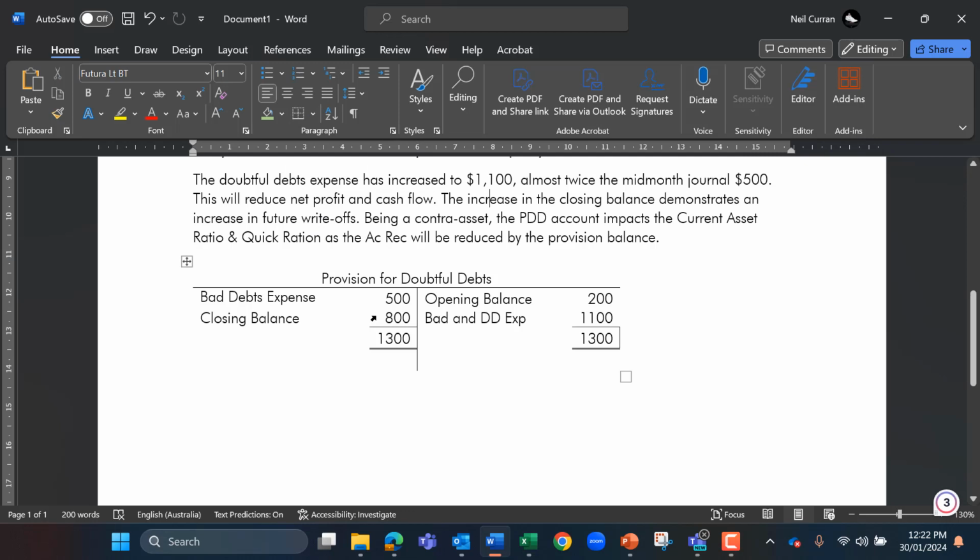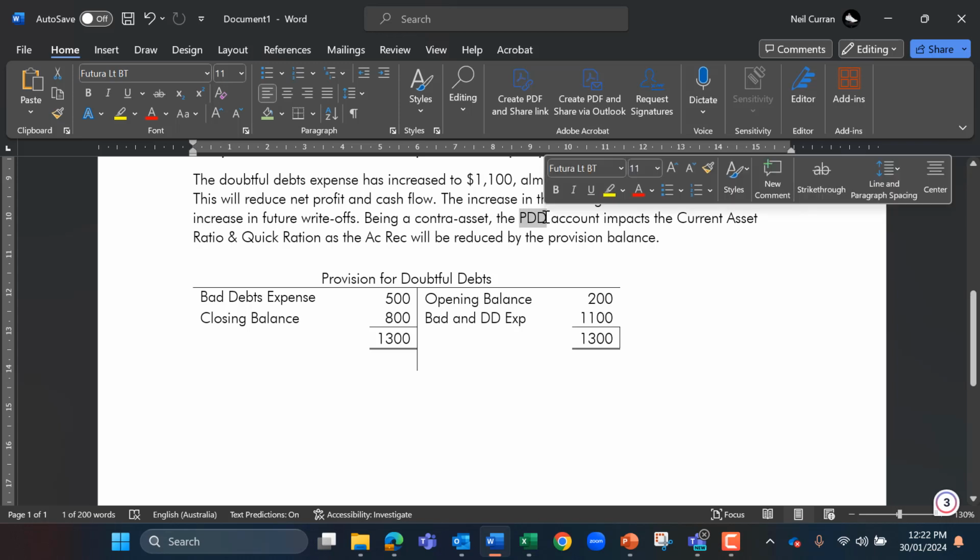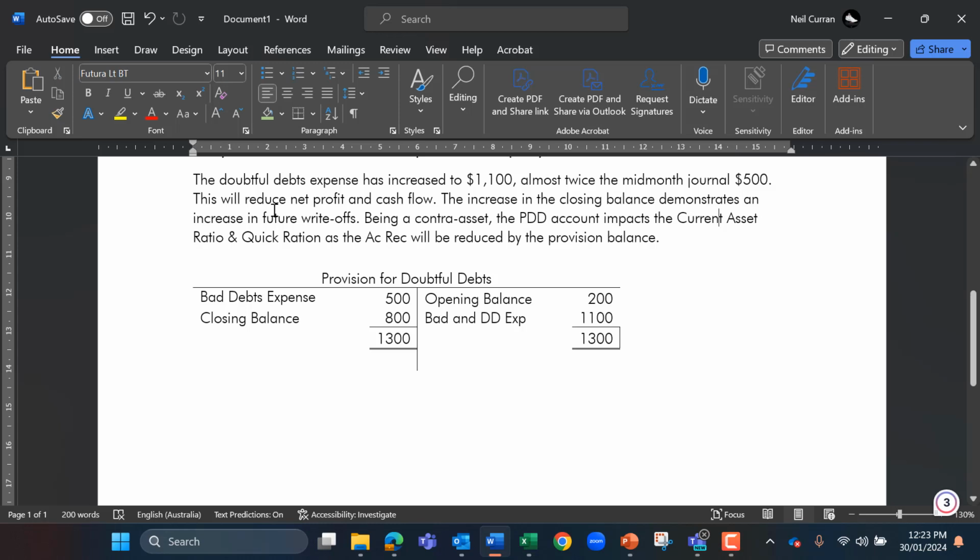Furthermore, the increase in the closing balance from 200 to 800 further demonstrates an increase in future write-offs. Because the balance has gone up by $600, the firm is saying our accounts receivable policy needs work, and therefore we are likely to incur future bad debts. And then because the provision for doubtful debts is a contra asset, to minimize words, I would put this as PDD, impacts the current asset. So we're looking at liquidity here.